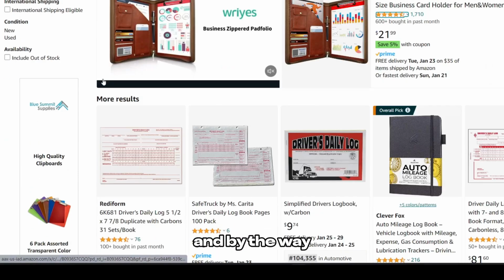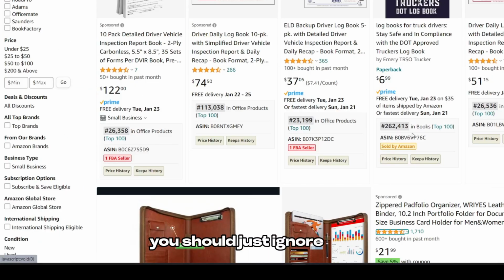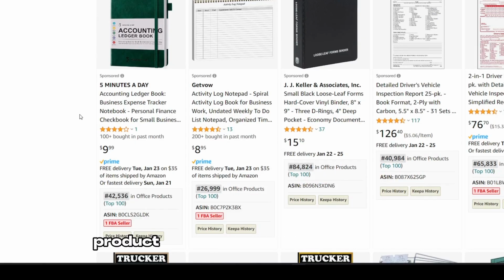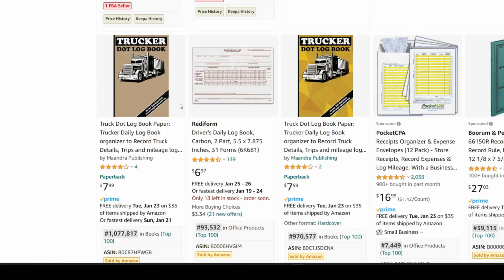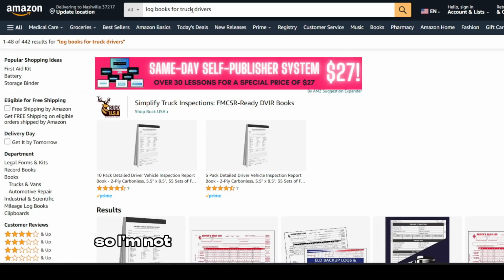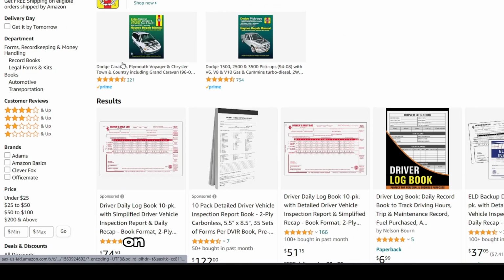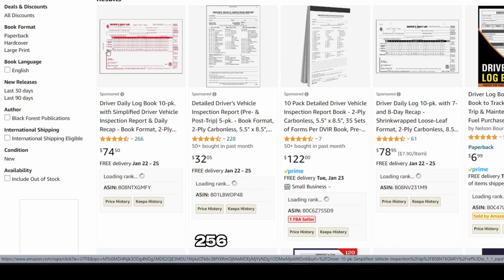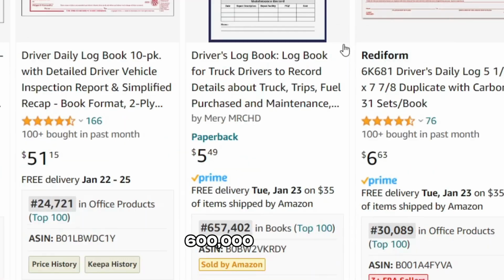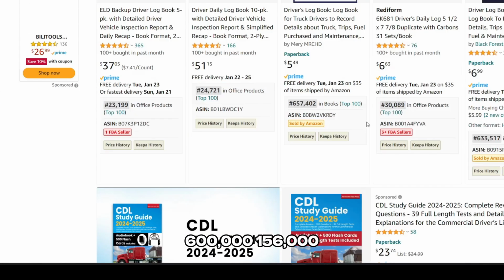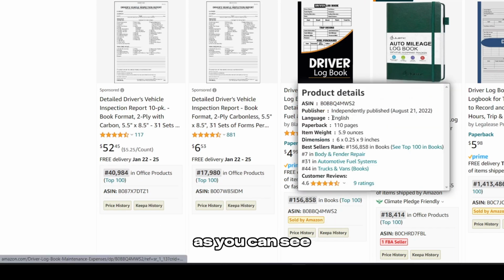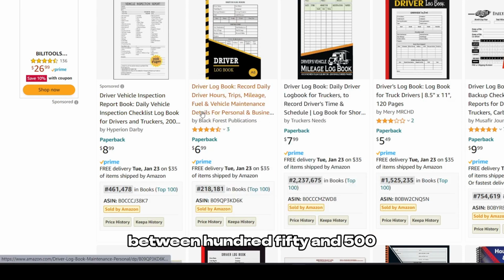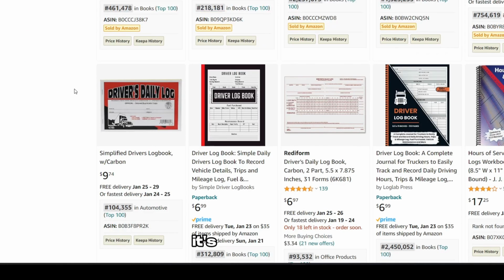260,000. And by the way, you should just ignore the products that are not self-published books or any sponsored product. So as you can see, high rankings, which means low sales. So I'm not gonna waste my time working on a book that nobody buys. Let's try driver logbook. 256 right here, 600,000, 156,000. As you can see, there's a couple of books between 150 and 500, which is quite bad, to be honest. It's not worth it.